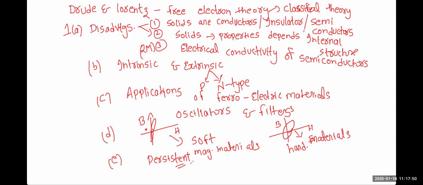It is exhibiting a flow of current continuously for some 100 years or more than 100 years, right? So we'll just take 100 years. So continuously the current is flowing for so many years. We'll call that persistent current.